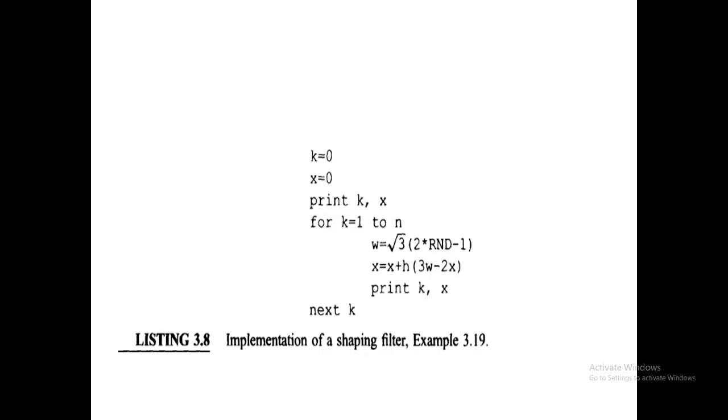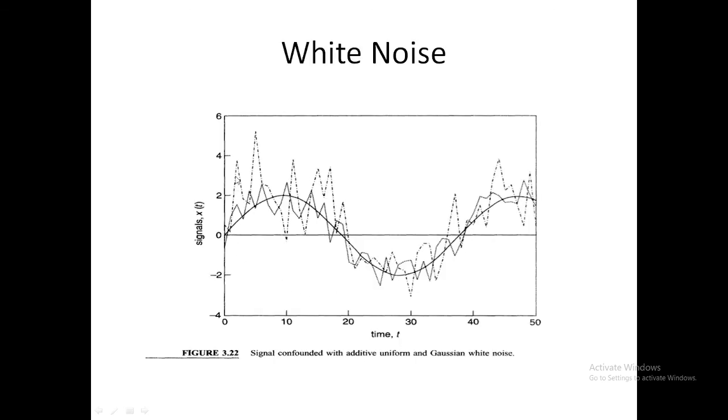Now we will see the code to generate white noise. This is the formula: W is equal to square root of 3 times (2 times random minus 1), and the white noise generated is added to the regular signal to get the noisy signal. This is the diagram, where you can see the noise is incorporated in the regular signal.